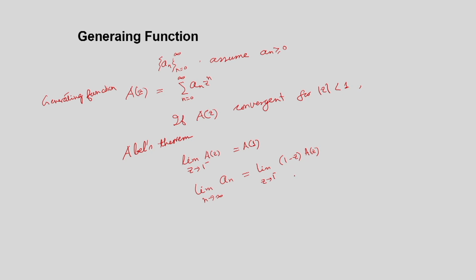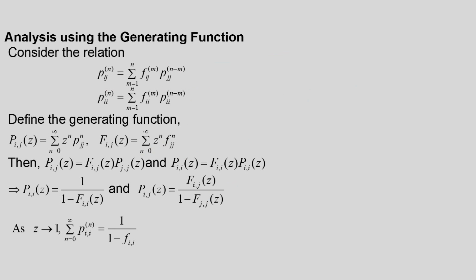So, this is similar to the final value theorem in Z transform. So, that way this result we will be using for analyzing the convolution sum relation for first passage probability and state transition probability. So, we will be analyzing this expression using the generating function.